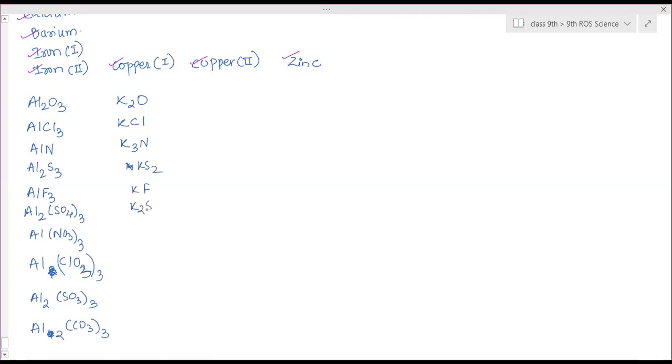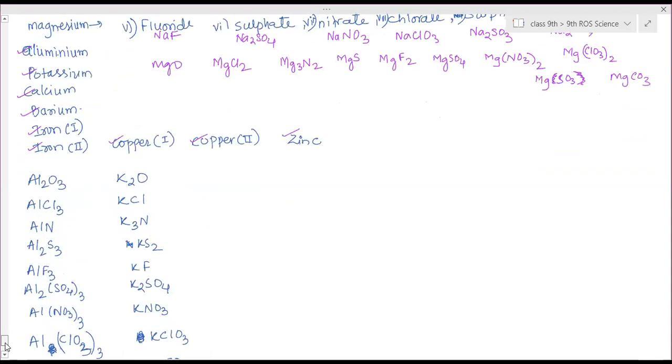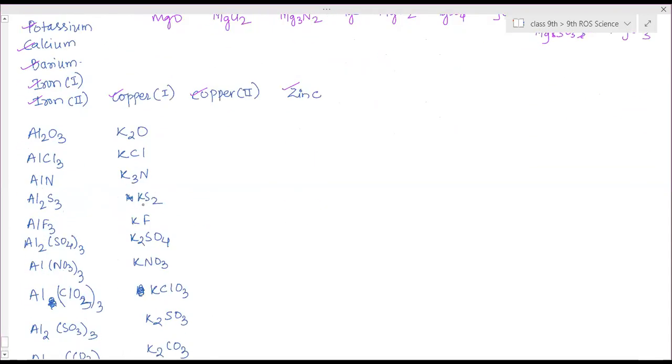Potassium sulfate: K2SO4. Nitrate: KNO3. Then chlorate: KClO3. Then sulfite: K2SO3. Carbonate: K2CO3. Sulfide, K2S.